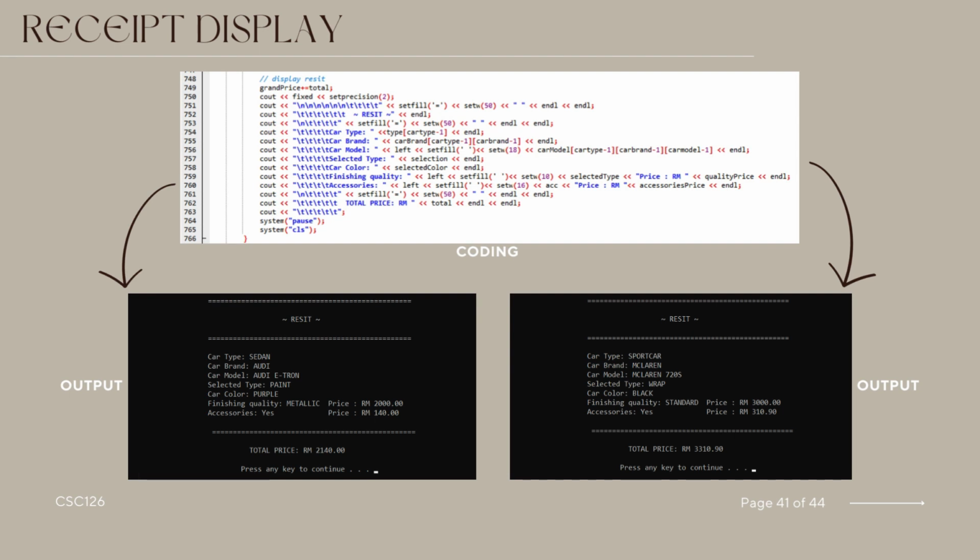The console output is formatted with a clear and organized structure, enhancing readability. After displaying the receipt, the program prompts the user to press any key to continue, clears the console screen for a clean display, and prepares for further interaction with a car body workshop program. This coding segment provides customers with a comprehensive and visually appealing summary of their selected customization options and associated costs.